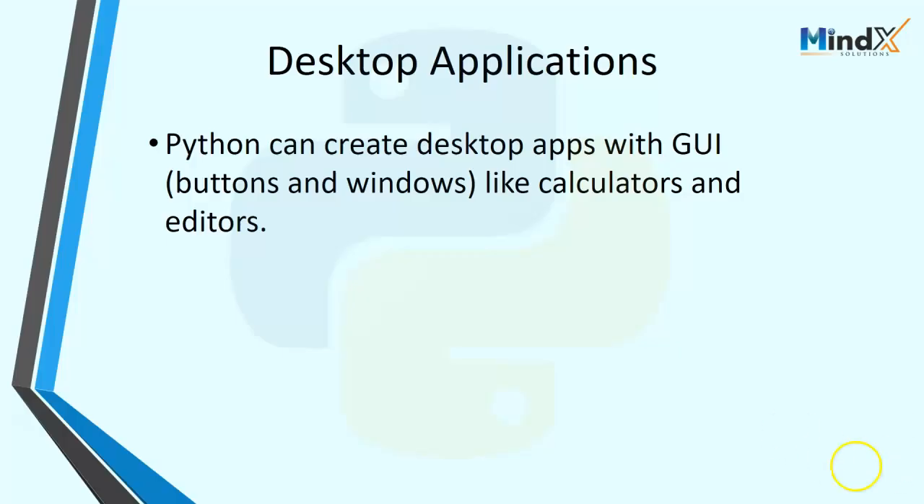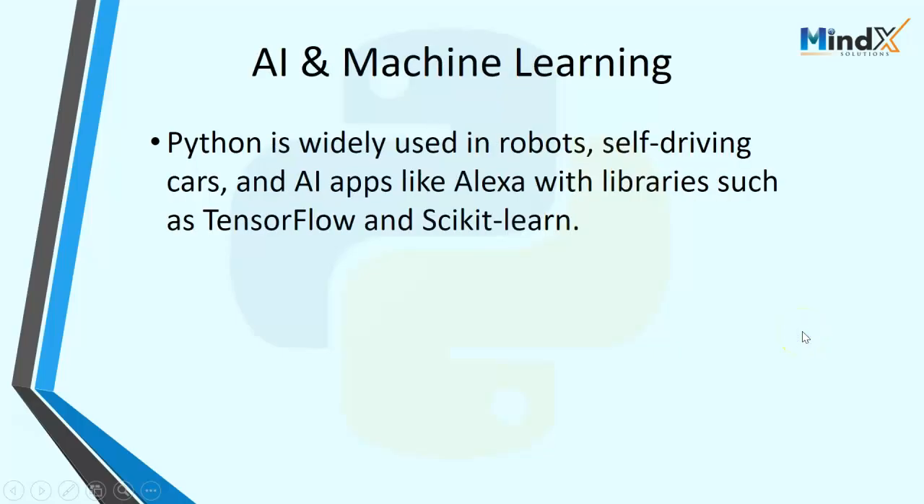Then the next application is artificial intelligence and machine learning, or else we can call it robotics also. Now this is the hot topic actually, AI and robotics. Python is the number one choice for these. Correct. Without Python, we cannot say there will be robotics or artificial intelligence.